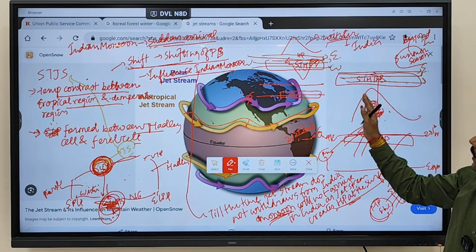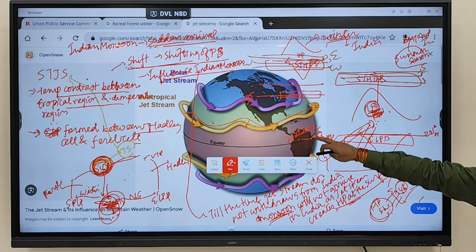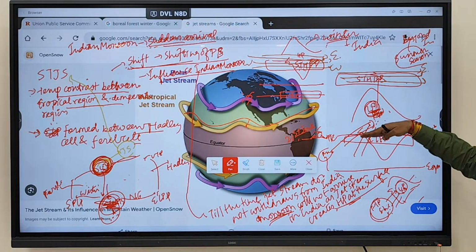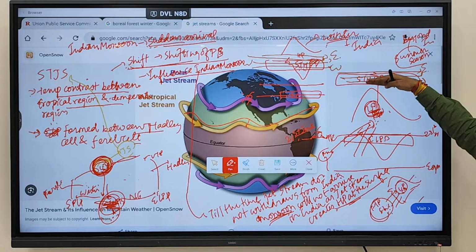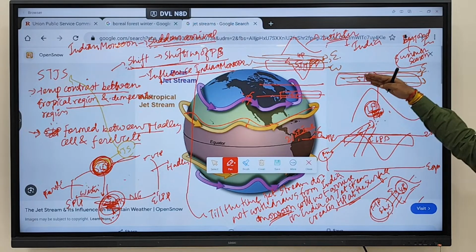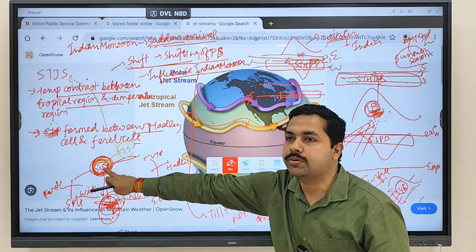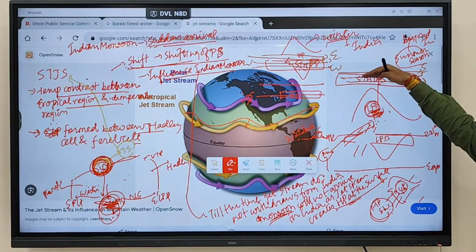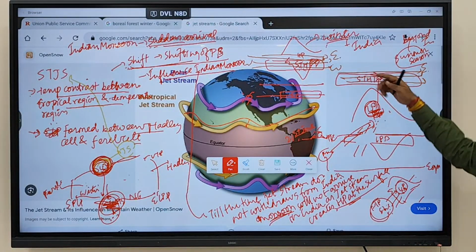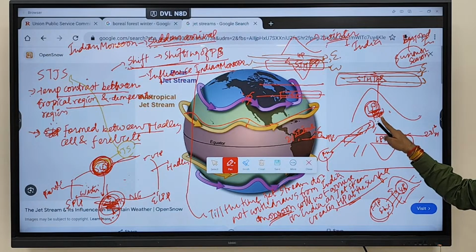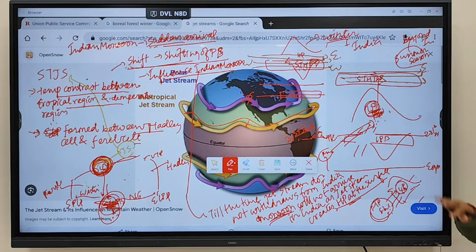Fine. Now, when the sun reaches the Tropic of Cancer, what will happen? Now you see subtropical high pressure belt is shifting upward. When subtropical high pressure belt is shifting upward, what will happen to jet stream? They will also shift upward. So when jet stream withdraws, what is going to be created? Low pressure. So that's how wind will arrive. Fine. So this is how you see formation of the subtropical jet stream.